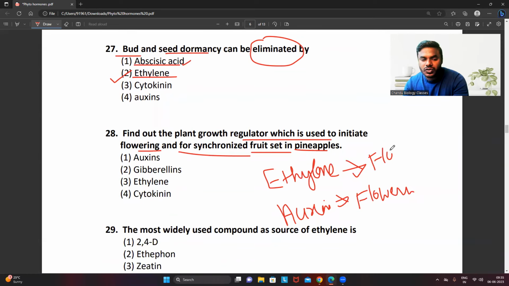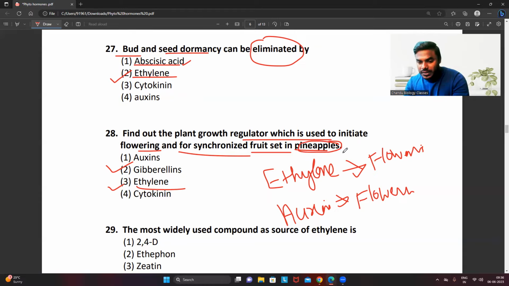Ethylene is also involved in the flowering. There is no doubt about it. But in the options, they have given auxin also. They have given ethylene also. But I want you people to remember, especially they have mentioned pineapple.